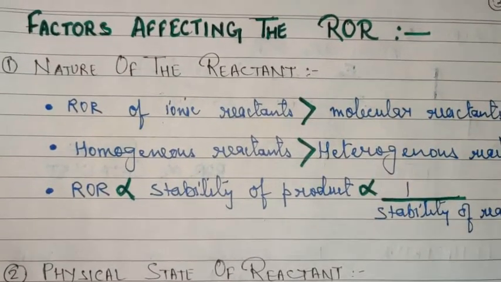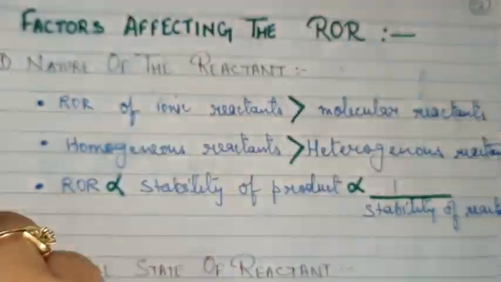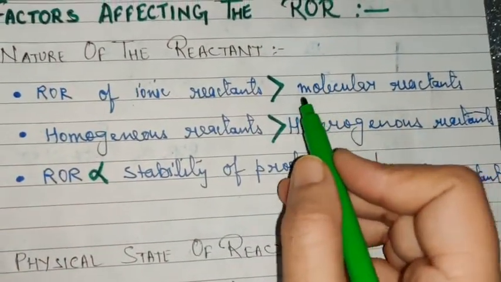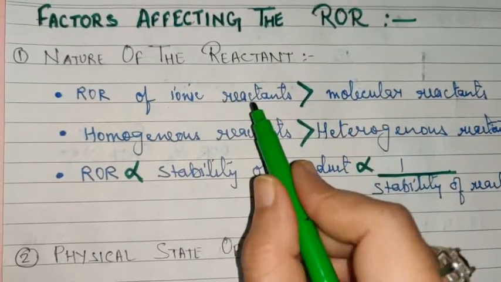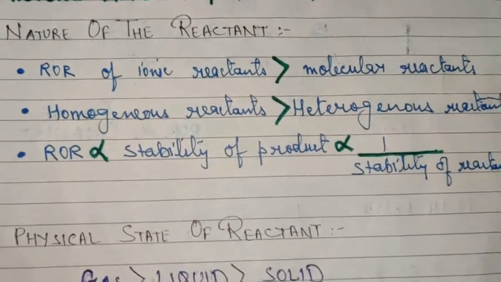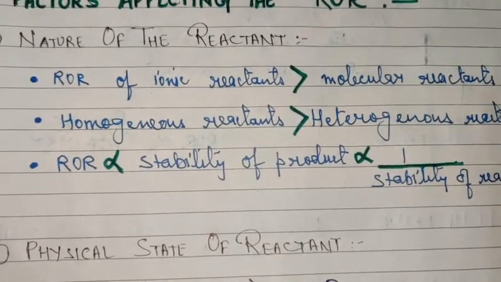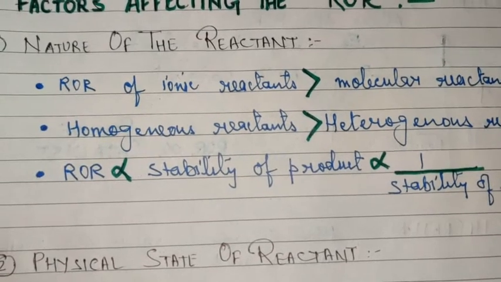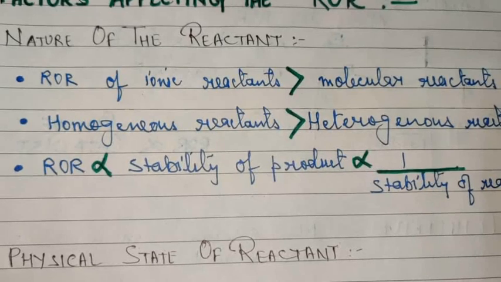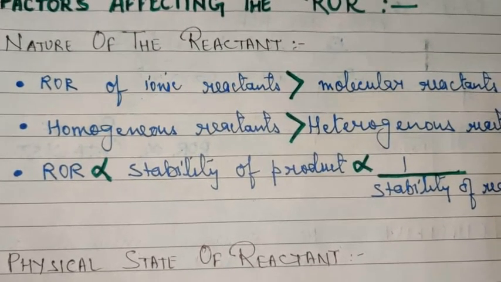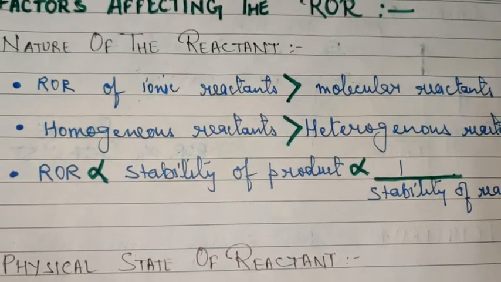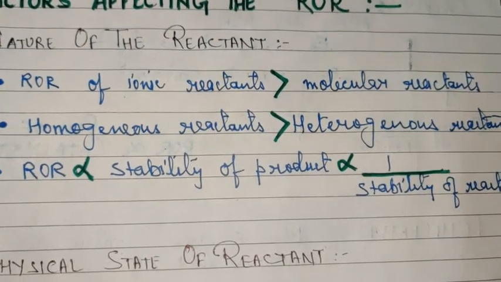So nature of the reactant in the first place is ionic or molecular. Children, ionic reactants and molecular reactants I discussed with you in my video lecture 1, in the introductory session. As I told you, ionic reactants undergo immediate dissociation. The moment the ions come in contact with each other, they start reacting to form the product. I took an example of a precipitation reaction in which NaCl reacted with AgNO3 to produce the precipitate of AgCl and NaNO3 as the byproduct.